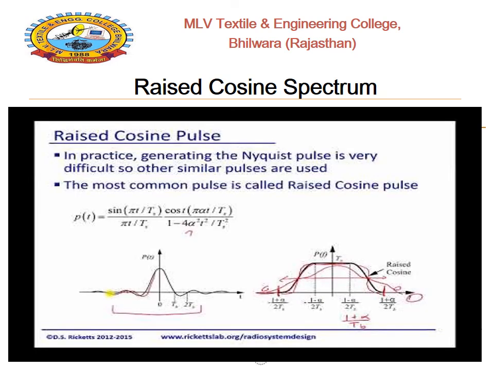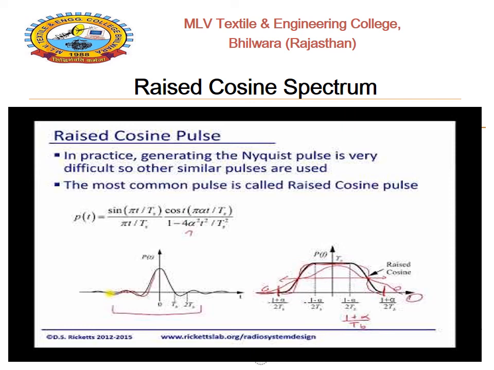Next PPT represents the raised cosine spectrum. Raised cosine pulses are represented in this PPT. In practice, generating the Nyquist pulse is very difficult, so other similar pulses are used. The most common pulse is known as the raised cosine pulse. The raised cosine pulses are generated by using the sinc signal. The first figure represents the sinc signal, where the expression of the sinc signal is sine theta upon theta. So the expression of p of t is sine pi t upon ts divided by pi t upon ts.